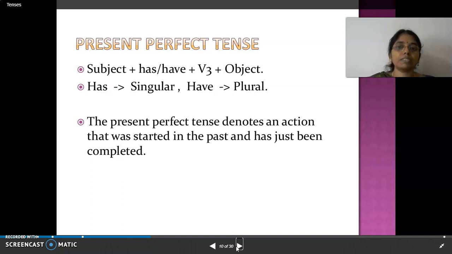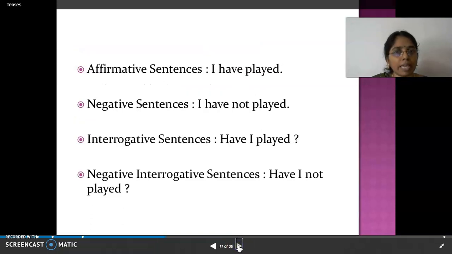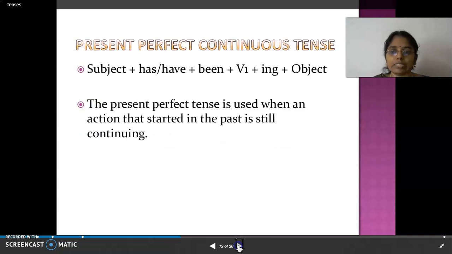Okay, subject plus has or have plus V3 plus object. Has is for singular, have is for plural. The present perfect tense denotes an action that was started in the past and has just been completed. Right? So, example: I have played, I have not played, have I played, have I not played. So, all these are examples.